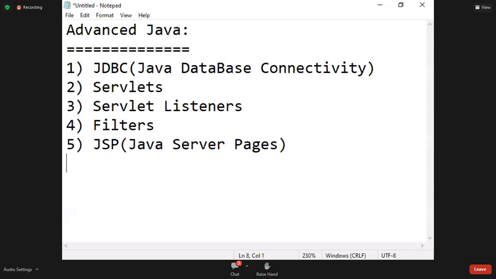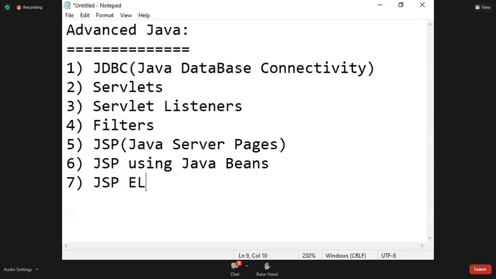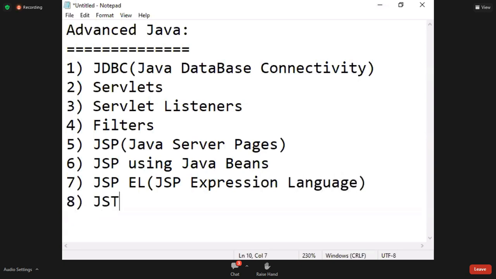Sixth one, JSP using Java Beans. Seventh one, JSP EL, JSP Expression Language. Eighth one, JSTL, JSP Standard Tag Library.